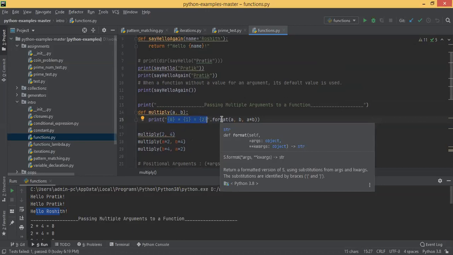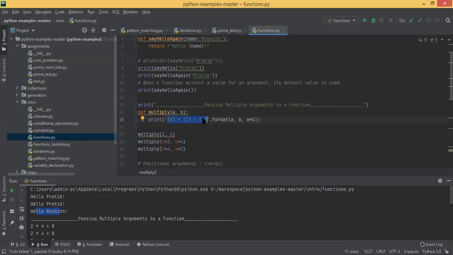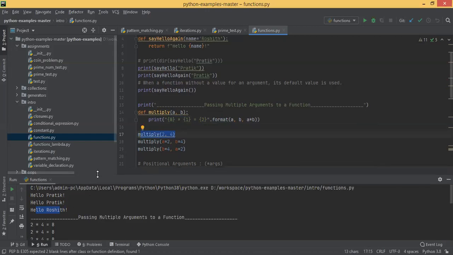Here, at line number 15, you have written a string with first placeholder, second placeholder, third placeholder. You are mentioning within curly braces 0 multiplied by placeholder 1 equal to placeholder 2, dot format. Since you have three placeholders, you have to pass three values. First, you pass a, whatever is passed into this function. Similarly, the second parameter is b, and the third is a times b. So when you call multiply 2 comma 4, it's printing that value.